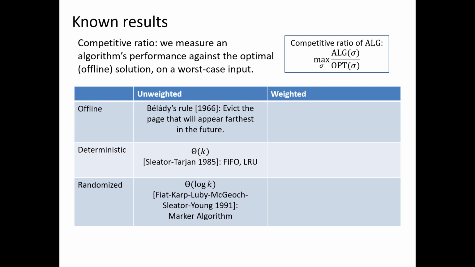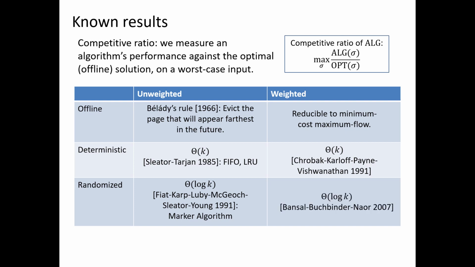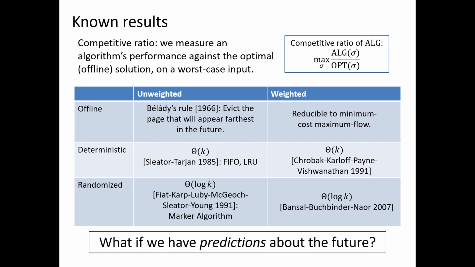In the weighted setting, the offline version of this problem is reducible to a minimum cost maximum flow. For deterministic algorithms, Chrobak and others gave an algorithm that's O of k competitive, and the lower bound from the unweighted setting continues to hold. For randomized algorithms in the weighted setting, Bansal and others gave an O of log k competitive algorithm. Now all of these algorithms assume that the input is worst case.